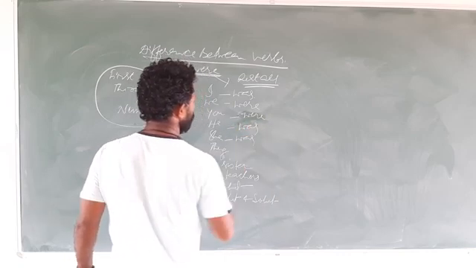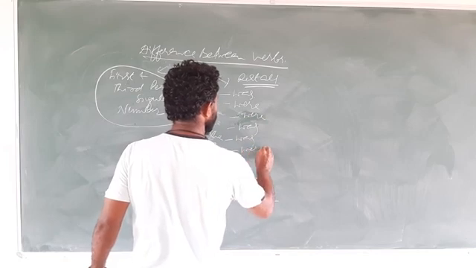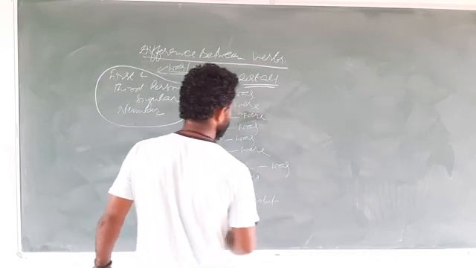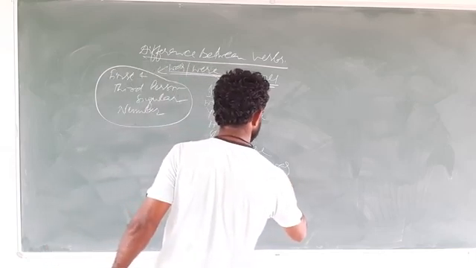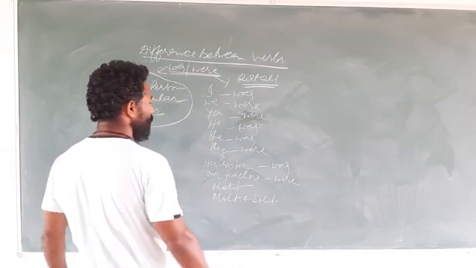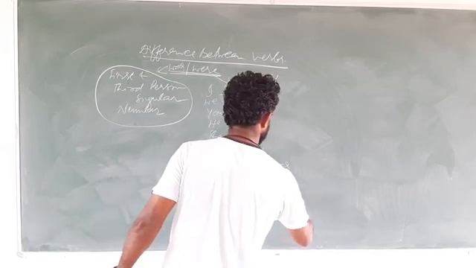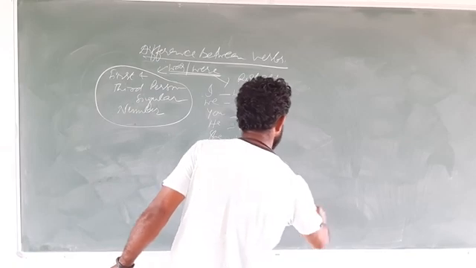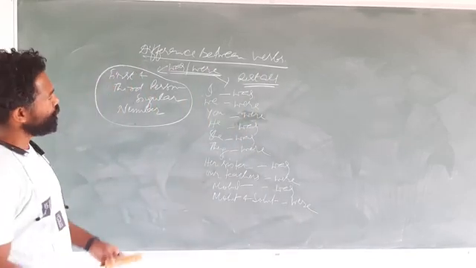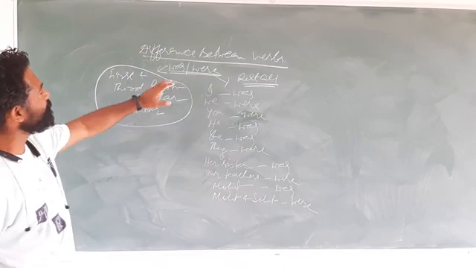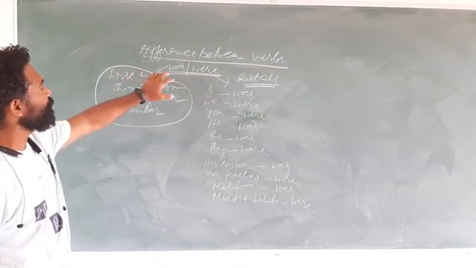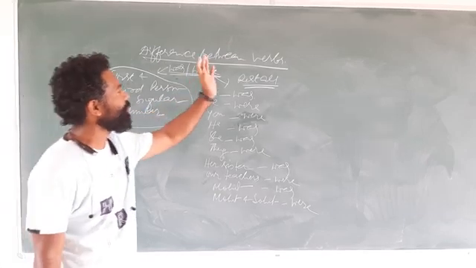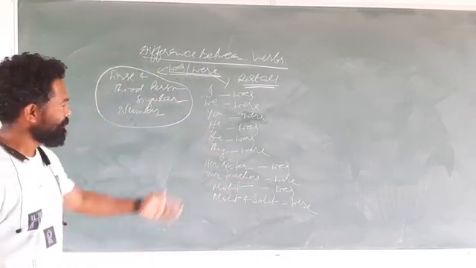She third person singular number, was. They third person plural number, were. Her sister third person singular number, was. Our teachers third person plural number, were. Mohit third person singular number, was. And Mohit and Sohit third person plural number, and that's why were. So what did I say? How will you understand the difference between was and were? We use was with first person singular number and third person singular number, and the rest all were.